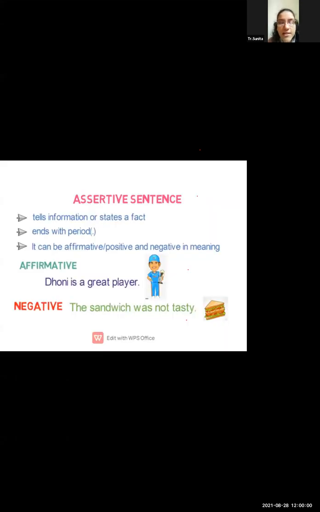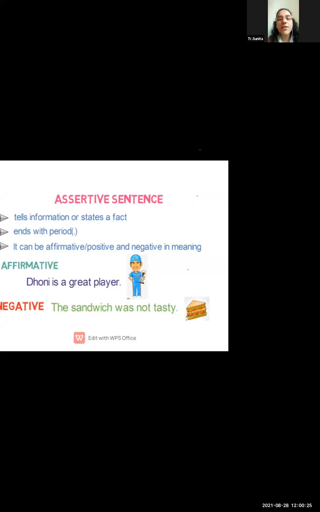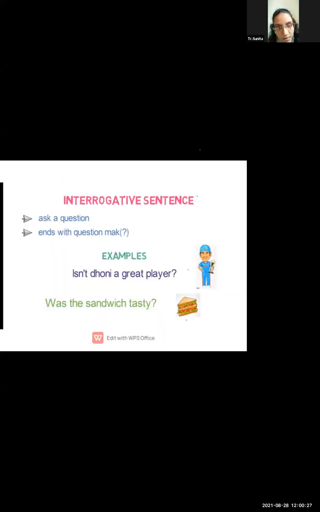Now let us see the next one. The next sentence is, the sandwich was not tasty. Now this is already a negative sentence, not an interrogative sentence. This is just a complete real fact sentence. Now, this negative sentence we have to convert into an interrogative. But only a simple interrogative?